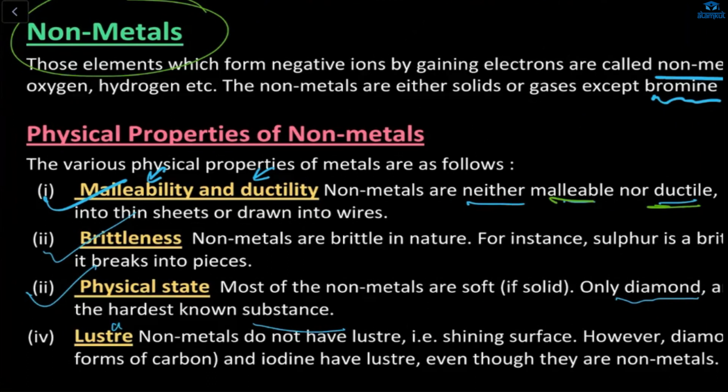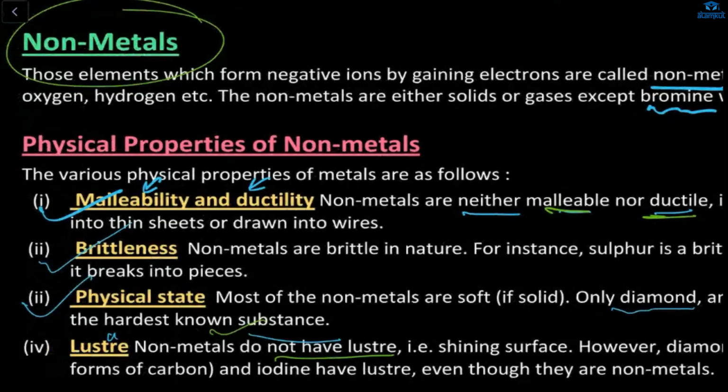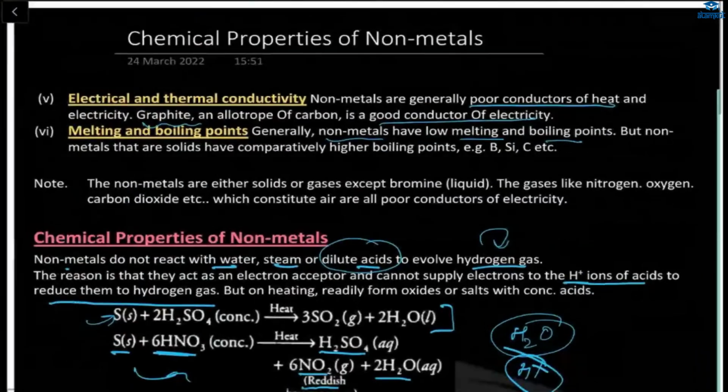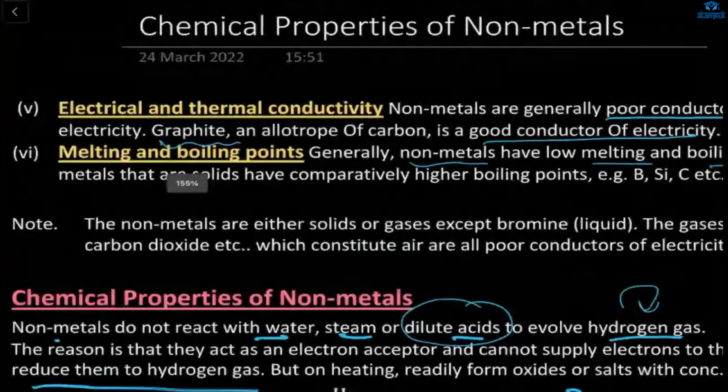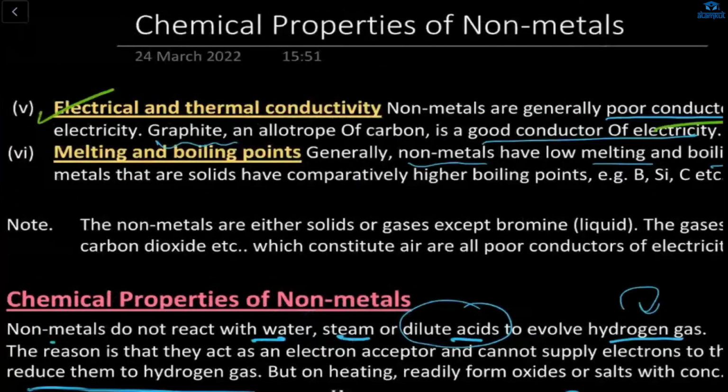Physical state: only diamond is the hardest substance, and it is a non-metal. What about luster? They do not have the luster property either. So now you can relate the physical properties of metals and non-metals. Next, this is also two points: non-metals do not conduct electricity; they are poor conductors of heat and electricity.